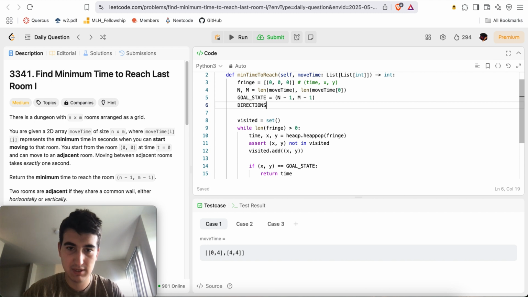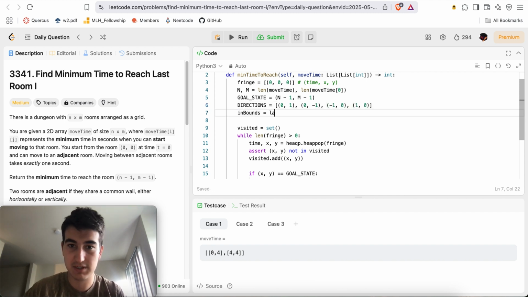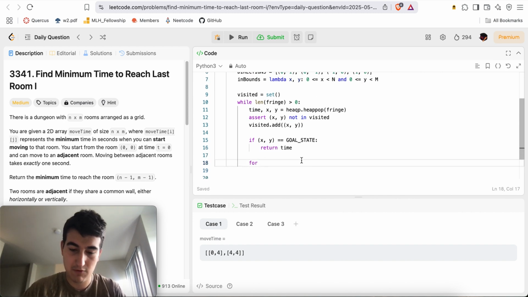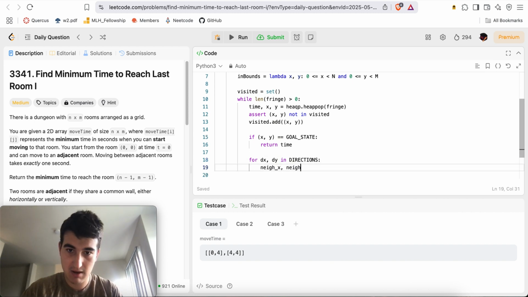Then for here we need directions. The directions will be 0, 1, 0, negative 1, negative 1, 0, and 1, 0. Here we'll have an inbounds function equal to a lambda, give me an x and a y, and is it the case that 0 is less than or equal to x less than n, and 0 is less than or equal to y less than m. Now we'll say for dx, dy in directions, neighbor x, neighbor y is equal to x plus dx, y plus dy.